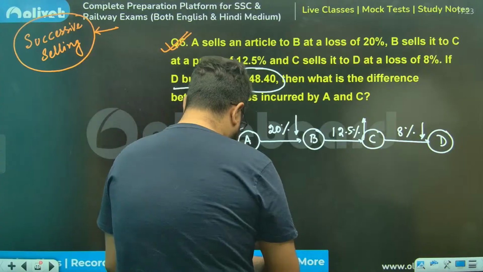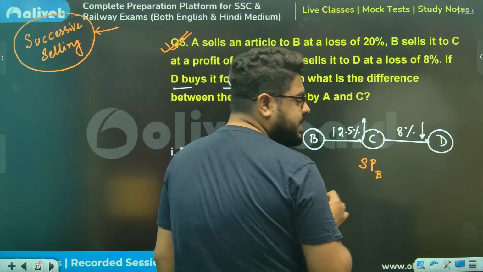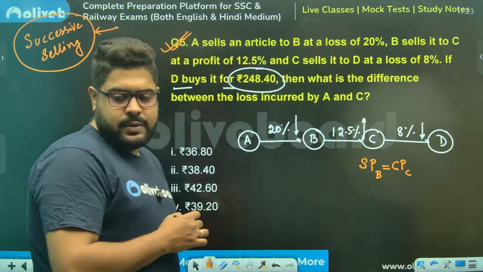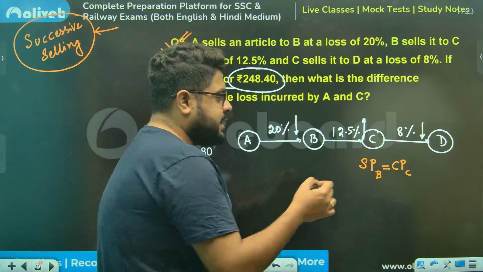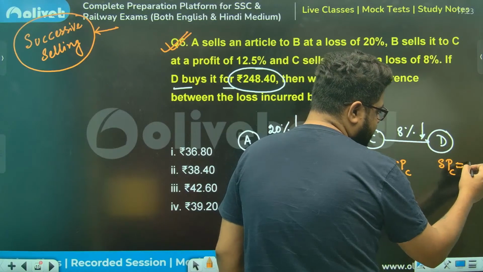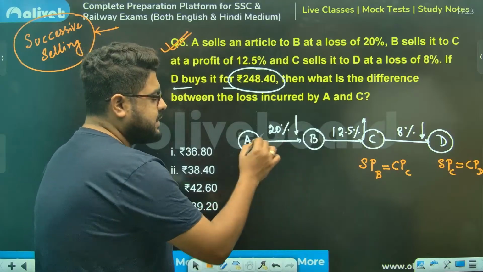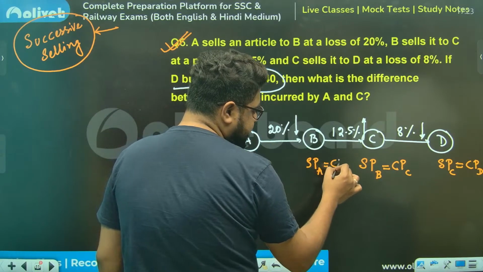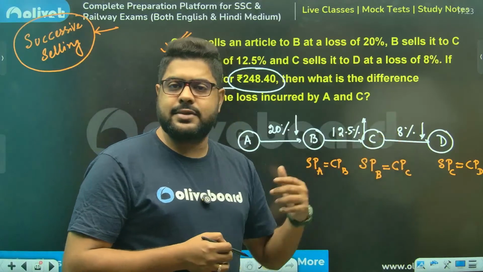So the selling price for B is exactly equal to the CP of C. That will be the buying price for C. Again, for D, whatever is the selling price for C is equal to the buying price for D. Again, whatever is the selling price of A is the CP of B. And this is how the chain progresses.